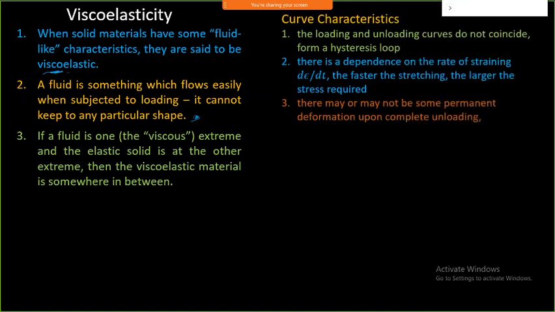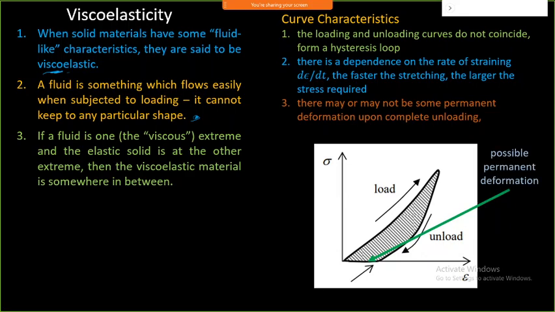So if you look into the characteristics of this curve, what is going to happen? It is going to show you some permanent type of deformation, and that is what is called possible permanent deformation.